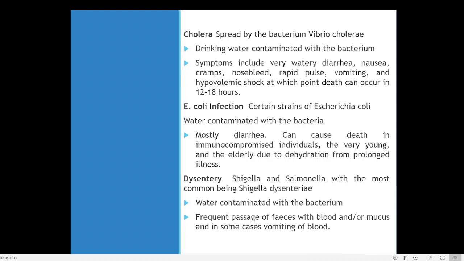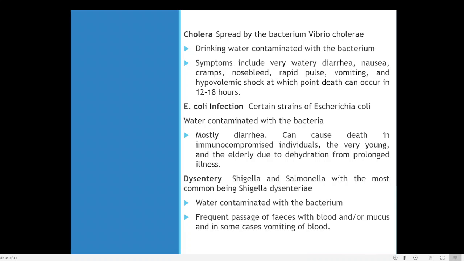Now it creates a lot of symptoms like watery diarrhea. Watery diarrhea means that while you are going to the toilet, simply water is lost from your body. There is no solid matter, simply water. So a lot of water will be lost from your body. So that is the problem of watery diarrhea, nausea and cramps. When too much water is lost from your body, your muscles won't have enough water, and that creates muscular cramps. So that is another problem.